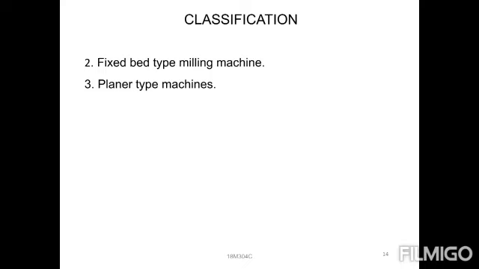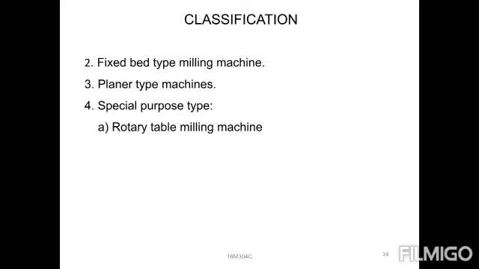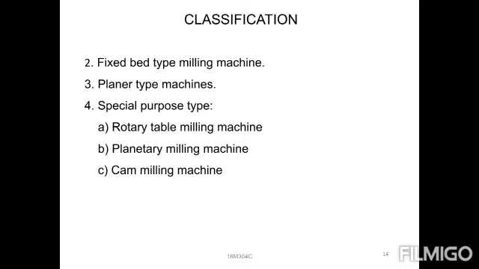Next one, special type milling machines. The fourth one is special, so what are the 4 types? One is the rotary table, where the table will be revolved in rotary motion, right? Second one is the planetary table. Third one is the cam milling machine, and fourth one is the profile milling machine. These are the 4 types of special milling machines.